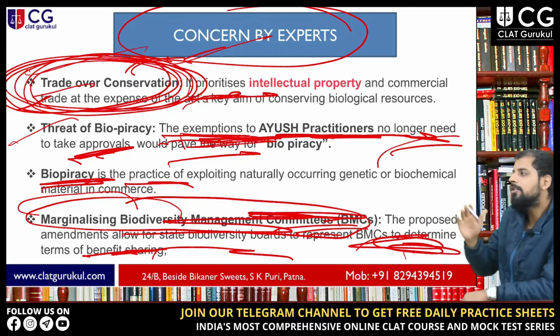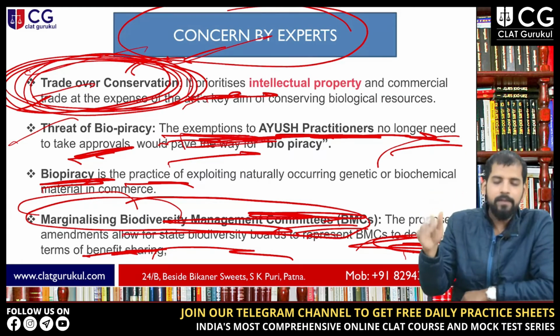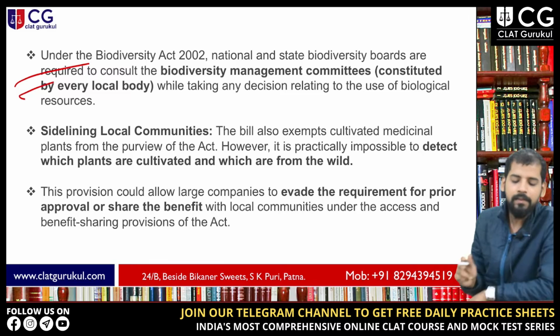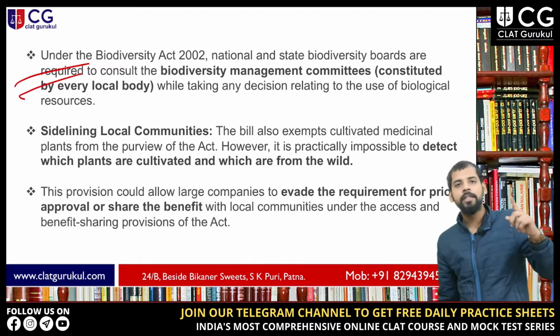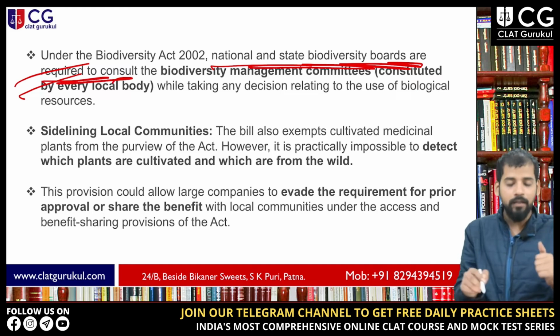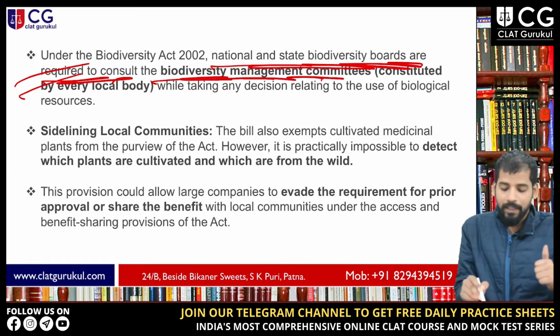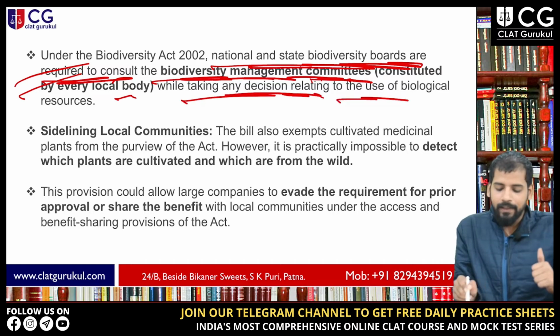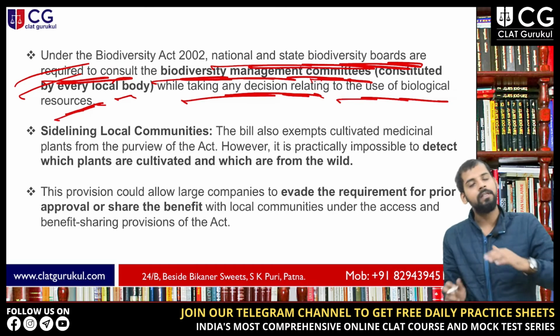So you can't just marginalize these biodiversity management committees through the enactment of this kind of bill, right? Next, under the Biodiversity Act 2002, the earlier act, national and state biodiversity boards are required to consult the biodiversity management committees while taking any decision relating to the use of biological resources.